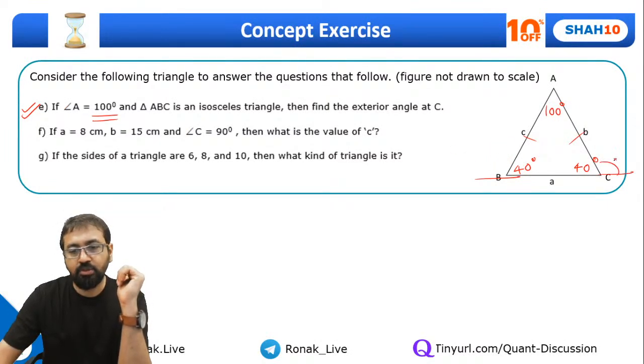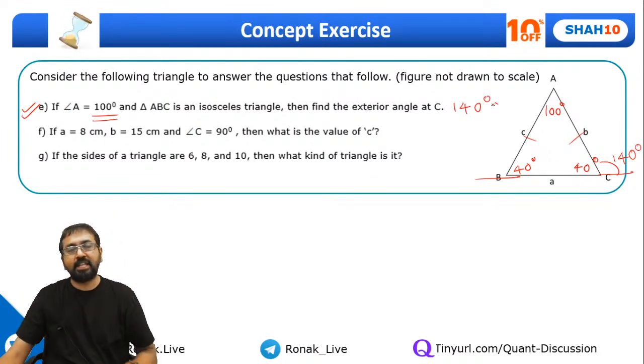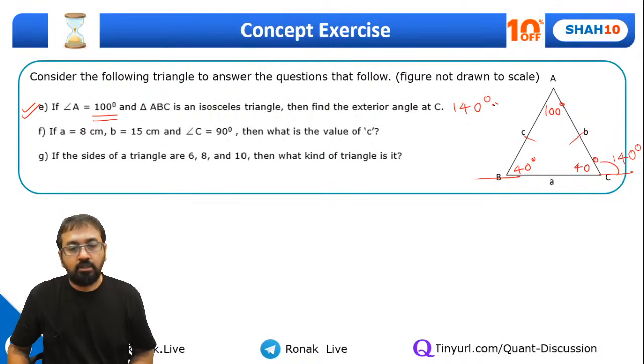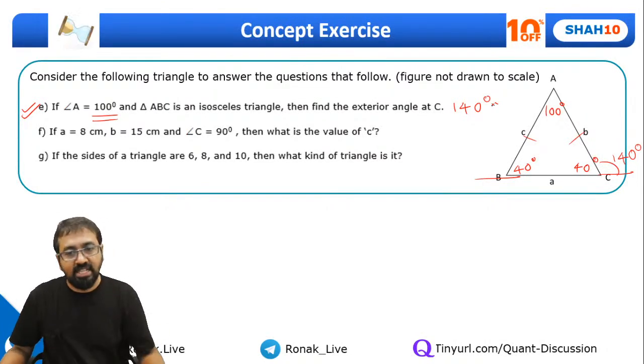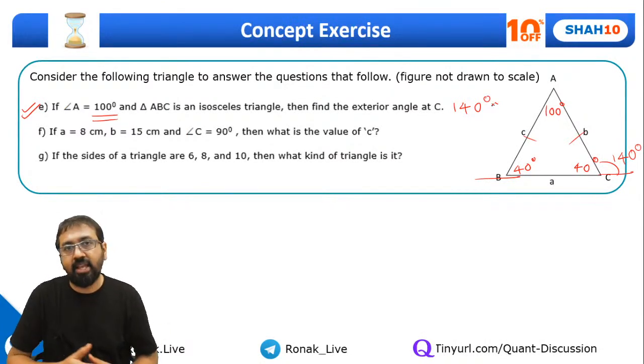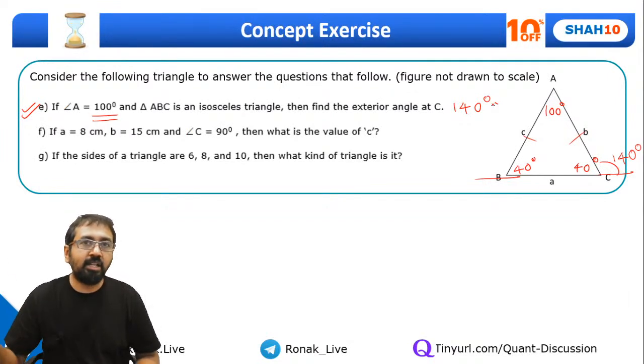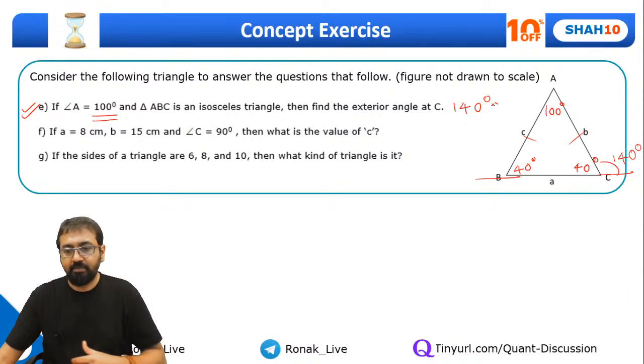So let's take over here. This will come out to be 140 degrees. Guys, the answer is 140 degrees. Did you get this point? Because one angle is 100, the other angle cannot be 100. So that's how we realize that in this triangle, sides AB and AC have to be equal. So both these angles will come out to be 40, 40. So the extra angle will come out to be 140 degrees.